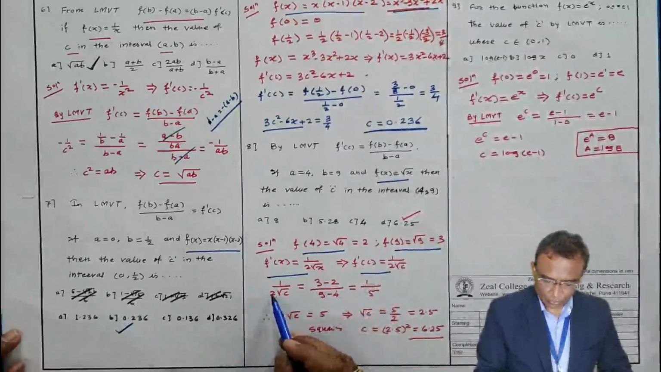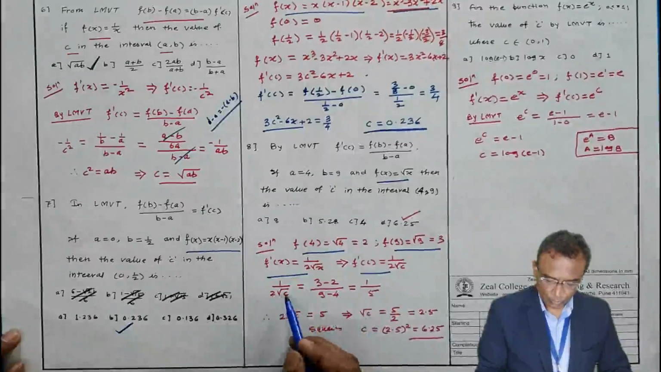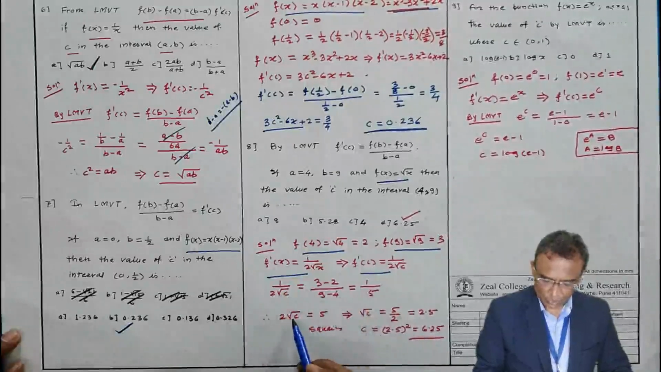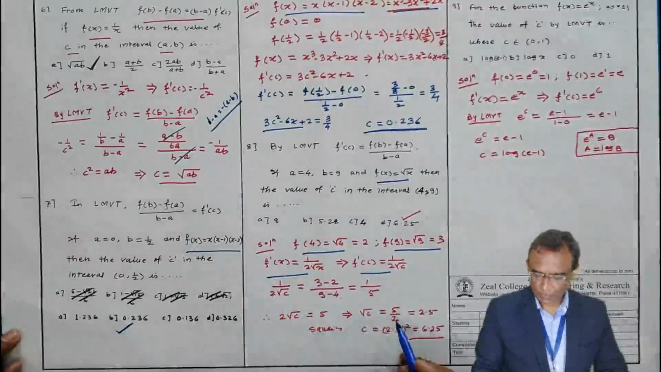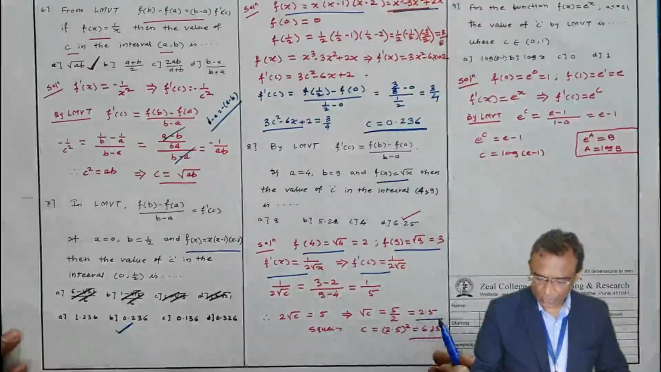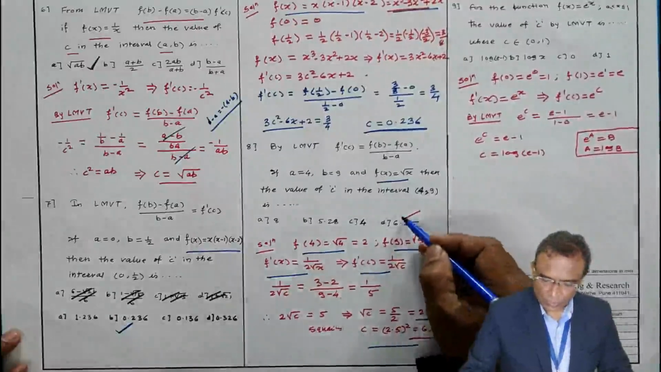Then 2 you can bring here. Or 2 root c is 5. And root c is 5 by 2, which is 2.5. And square of 2.5 is 6.25. The correct answer is this one.